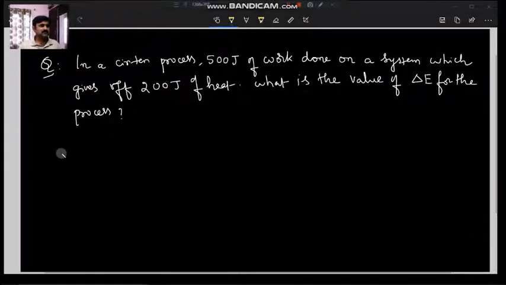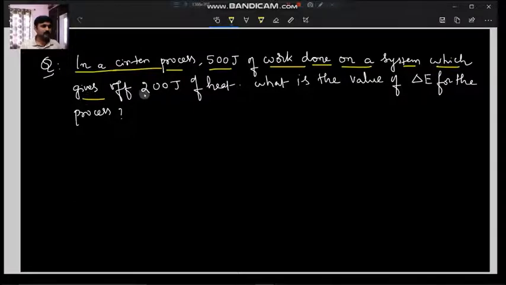See the question. In a certain process, 500 joules of work is done on a system which gives off 200 joules of heat. Then what is the value of delta E for the process? We have to observe what W is given in the question.